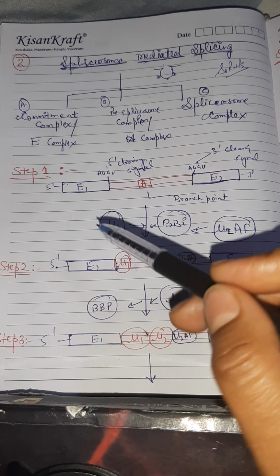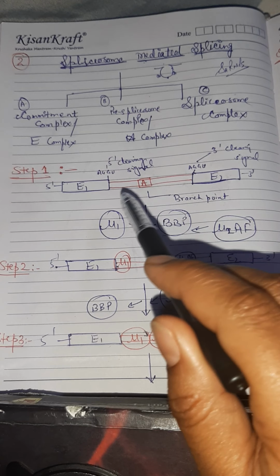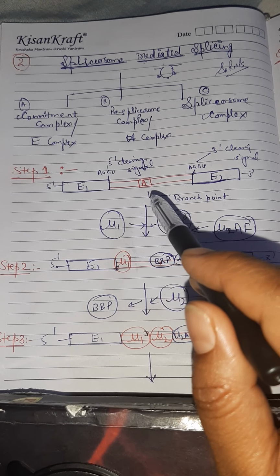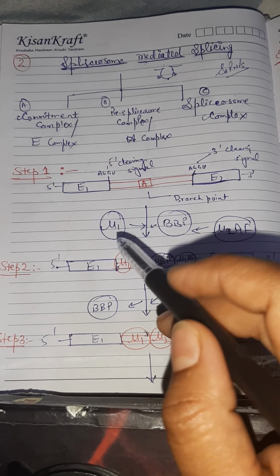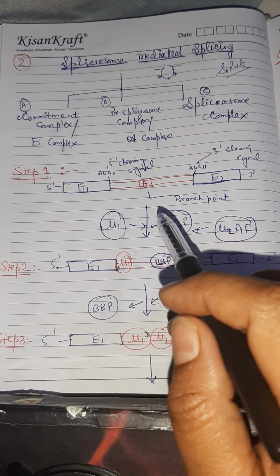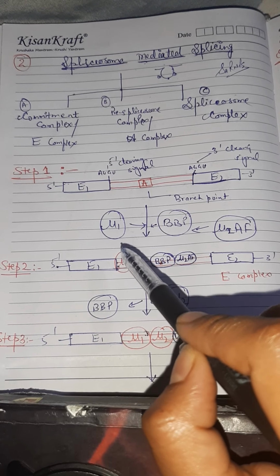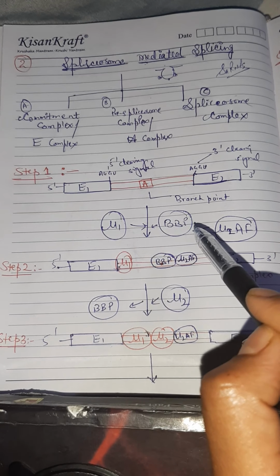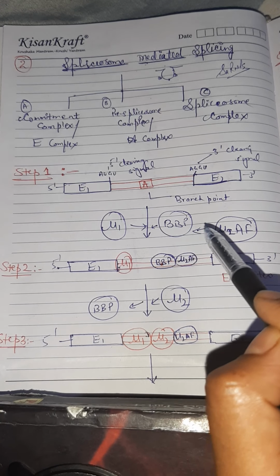In the first step of splicing, these two are the exons, and in between, shown with the red line, is the intron, and here is the branch point. Here is the role of the U-type snRNPs: U1, U2, U4, U5 and U6. In the first step U1 snRNP comes, along with the BBP, the branch point binding protein.